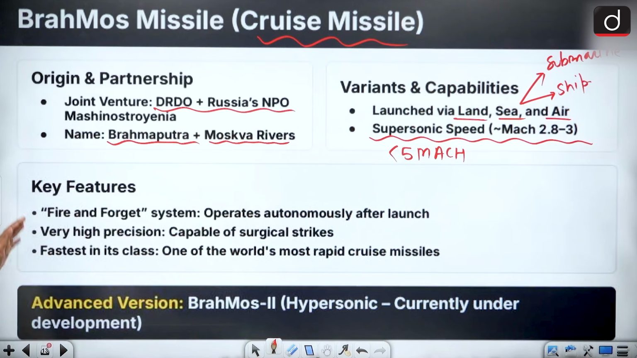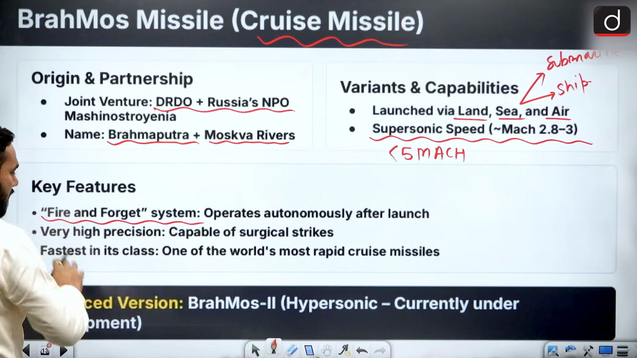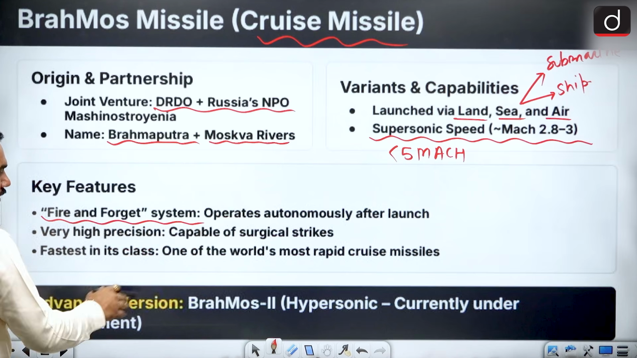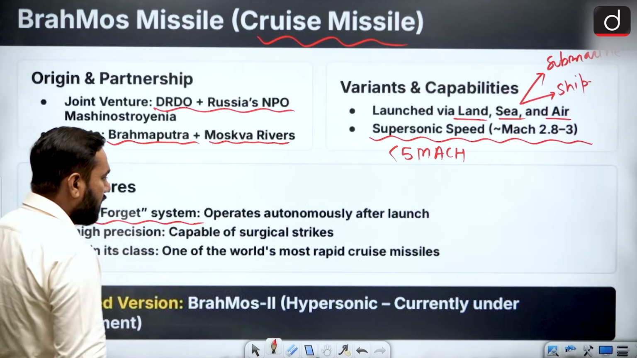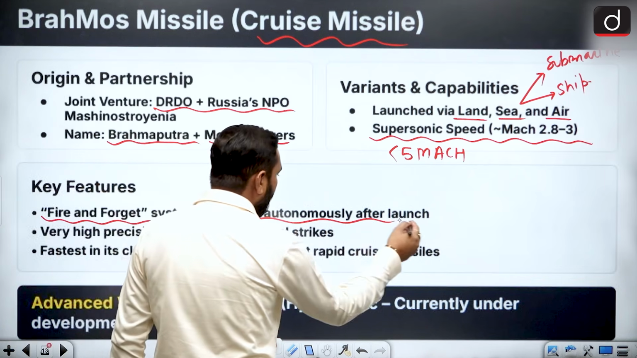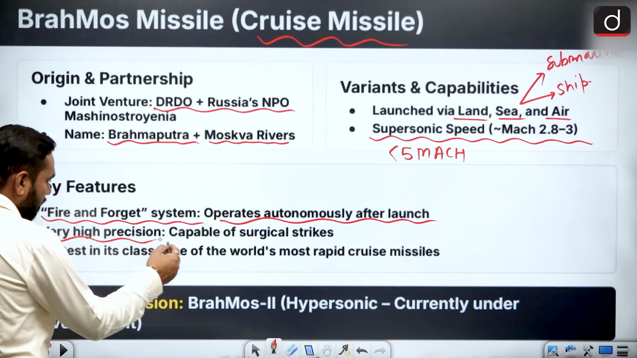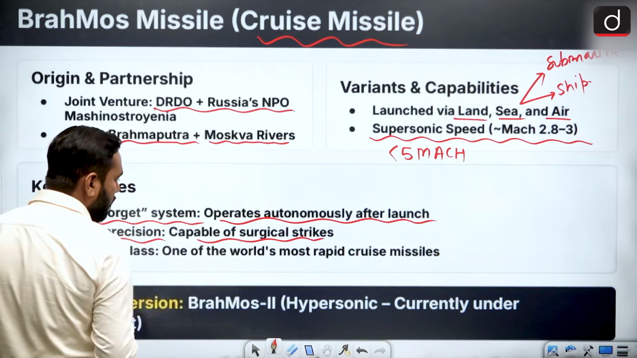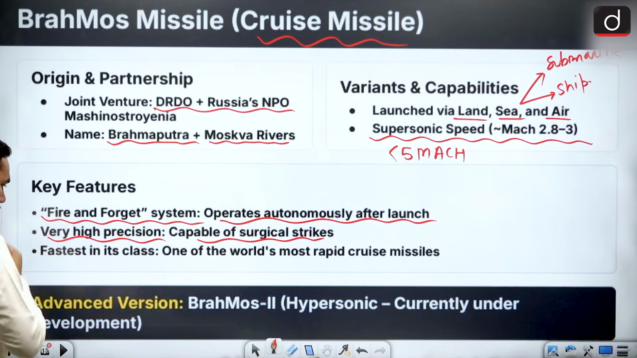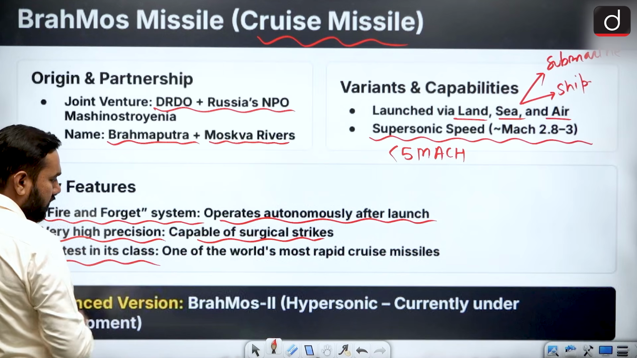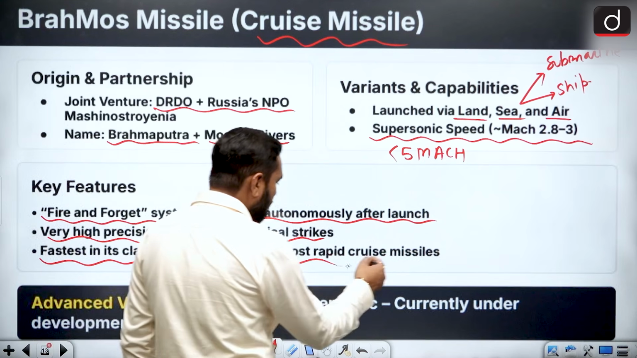When we talk about the key features, this one is based on a fire and forget system, meaning a highly accurate system. It is almost a 100% target-based system. It operates automatically after the launch, with very high precision. It is capable of surgical strikes. Once you lock the area, it can hit that area. It is the fastest in its class. It means it is the world's fastest cruise missile.